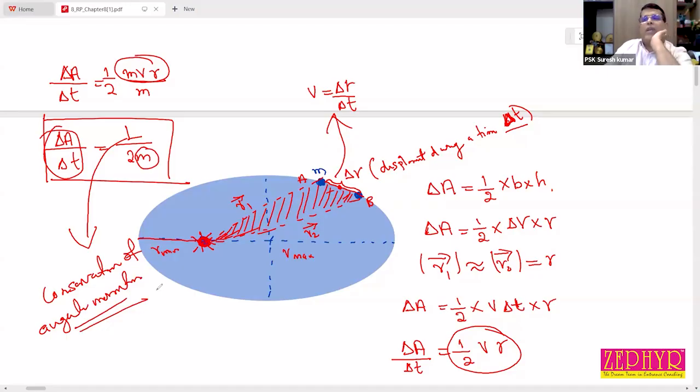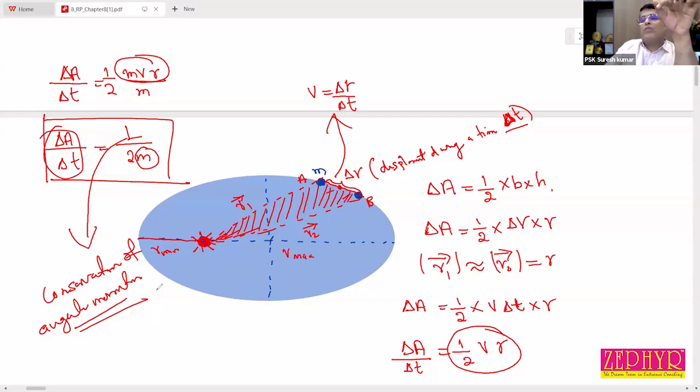So in short, we can say Kepler's second law confirms conservation of angular momentum. When a planet revolves around the sun in an elliptical orbit, it covers unequal distance in equal time interval, but covers equal area in equal time interval.